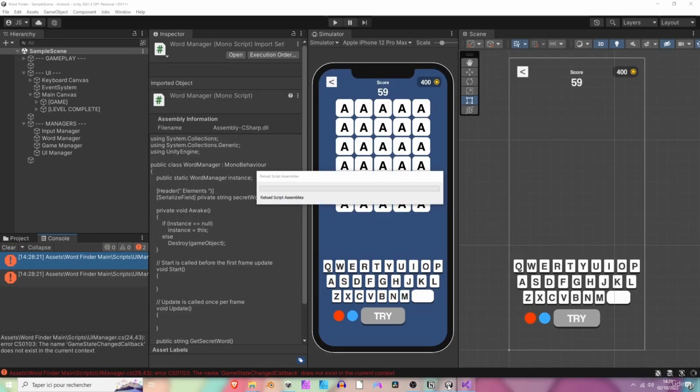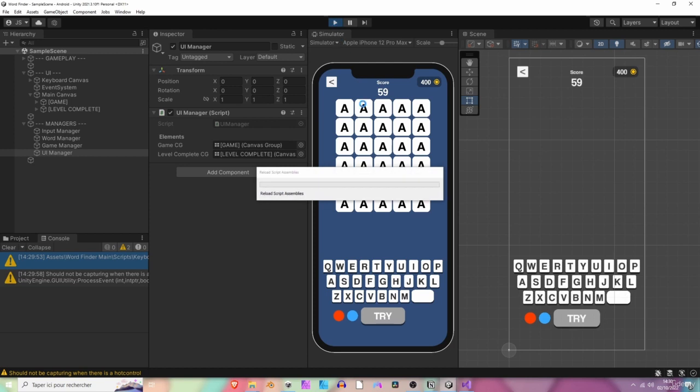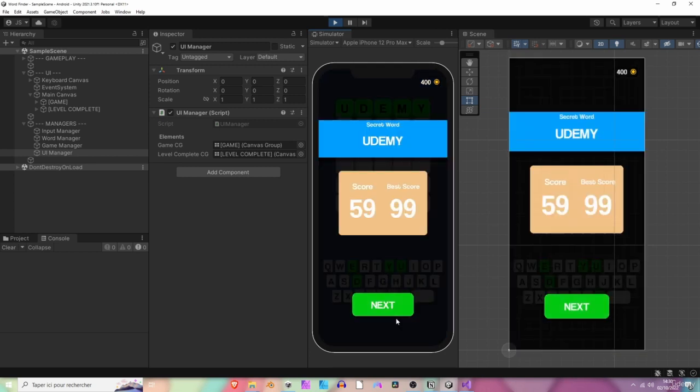Let's go back to Unity. So just as a reminder, we can click on the word manager to see the secret word, and we don't need to add anything in the UI manager. That's okay. Let's hit play. So now let's directly type the secret word. So it was Udemy. Let's hit try. Perfect. We can now see the level complete screen.